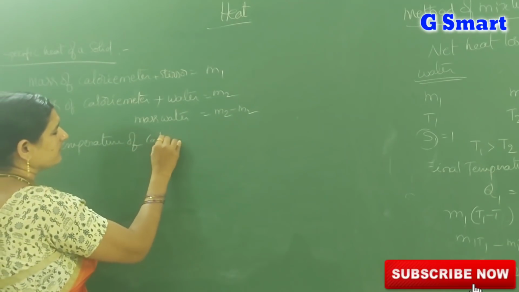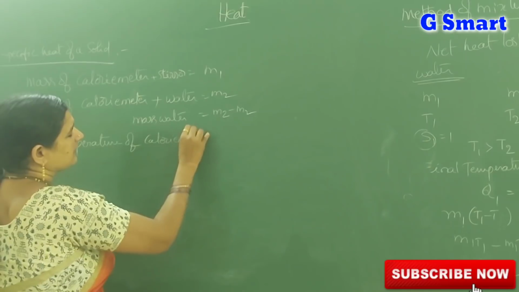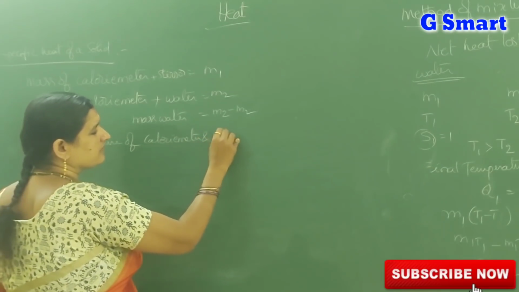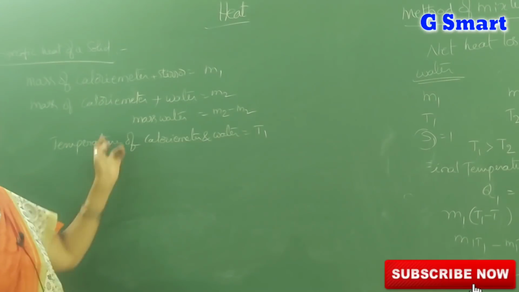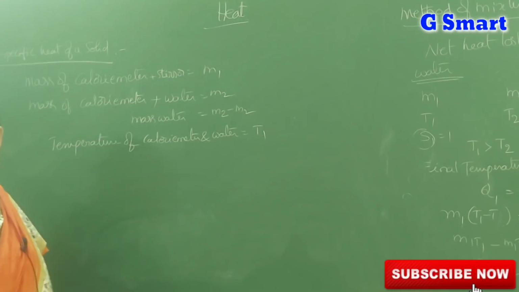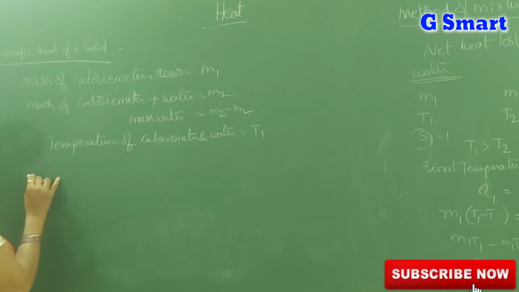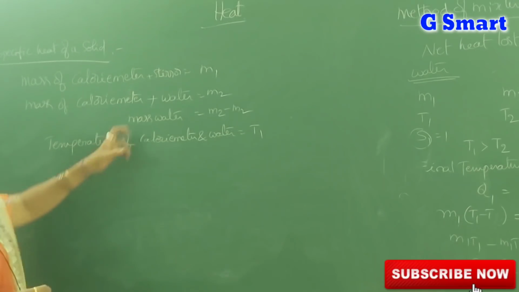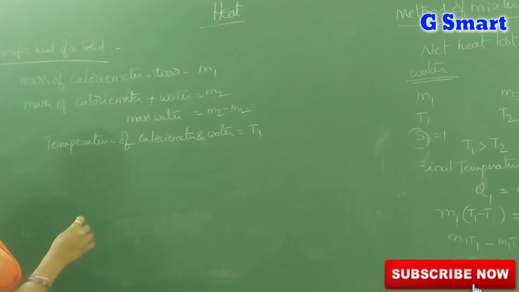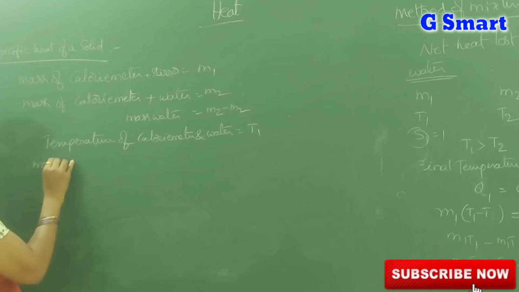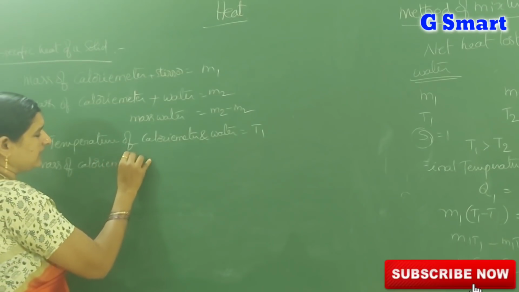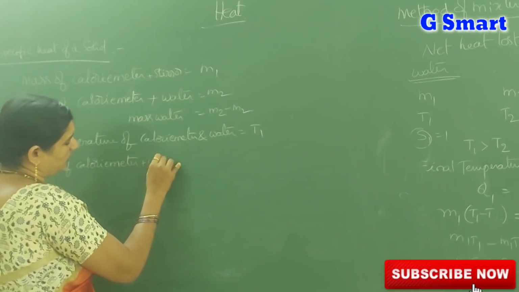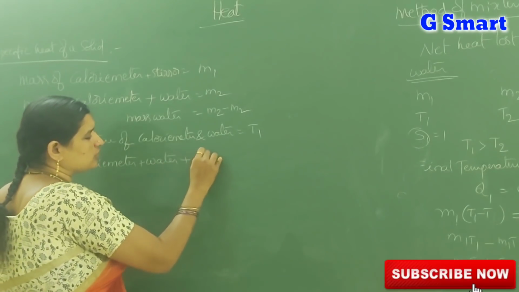Temperature of calorimeter and water is equal to T1, the initial temperature. They both are at the same temperature initially. Next, take lead shots. Next, mass of calorimeter plus water plus lead shots